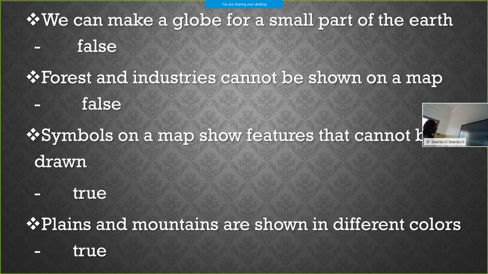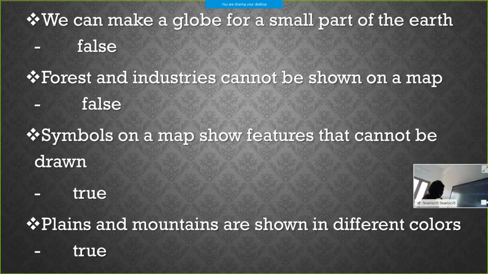Next one, forests and industries cannot be shown on a map. Answer is false. Next one, symbols on a map show features that cannot be drawn. Once more, symbols on a map show features that cannot be drawn. Answer is true.